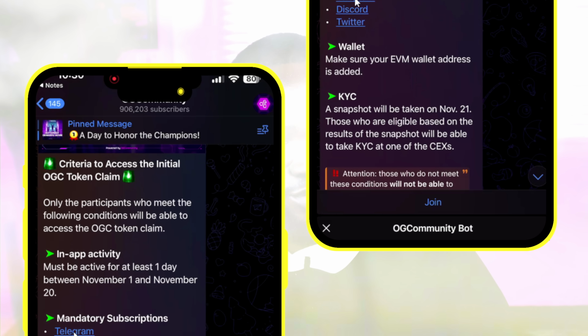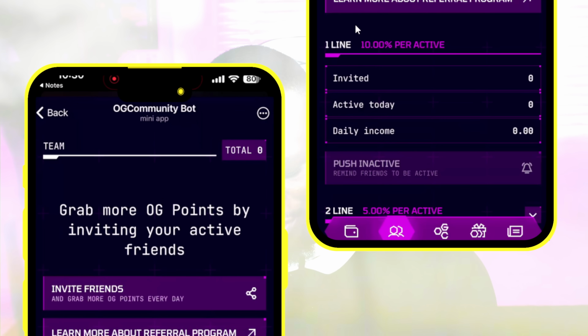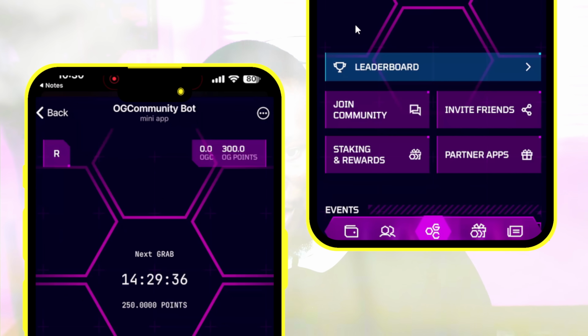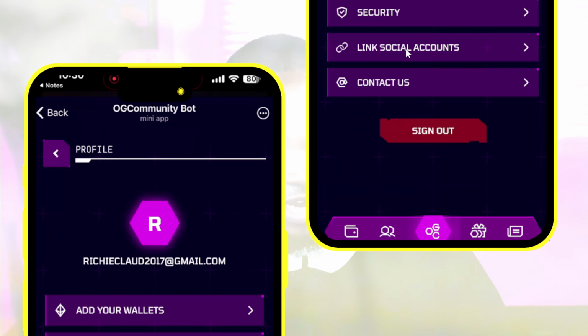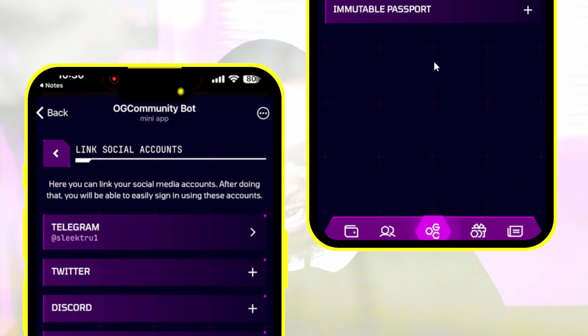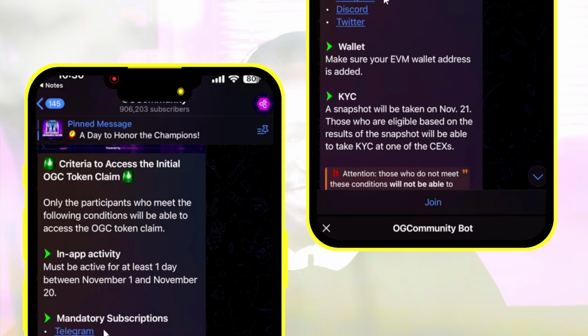And number two is you must follow their Telegram, their Discord, and their Twitter. So all you need to do is just come over to the home right here and click on your profile, which is basically up here. And you are going to see link social account. So once you click on link social account, just follow them on here. So I follow them on Twitter. So if you follow them on Twitter, on Discord, and on Telegram, you have automatically completed this particular mandatory.